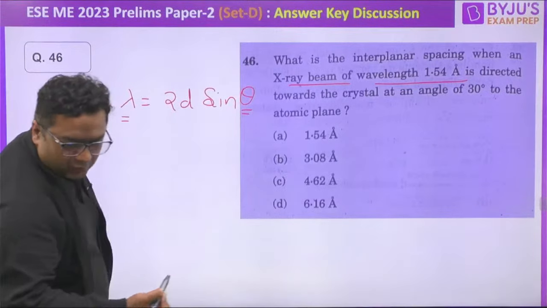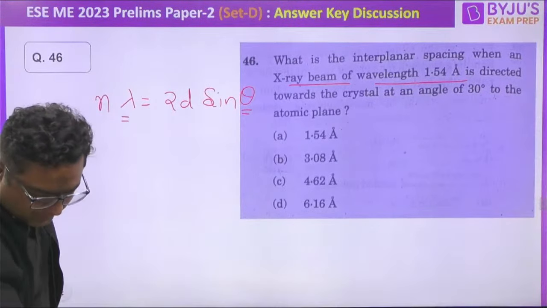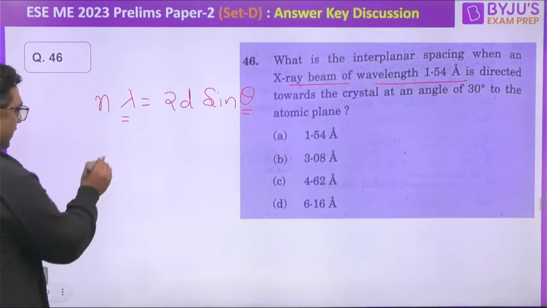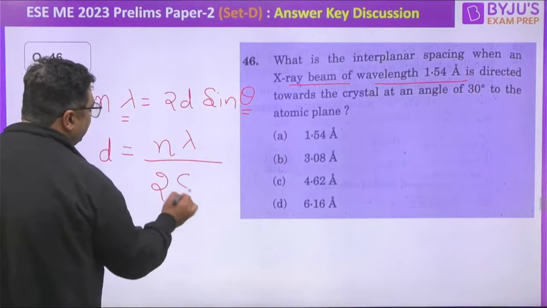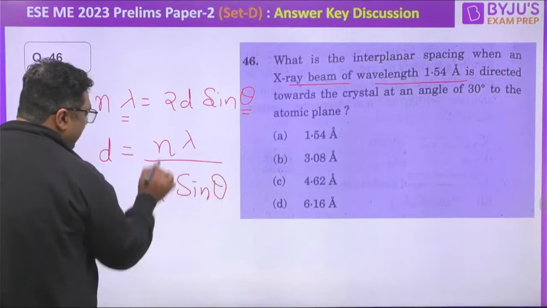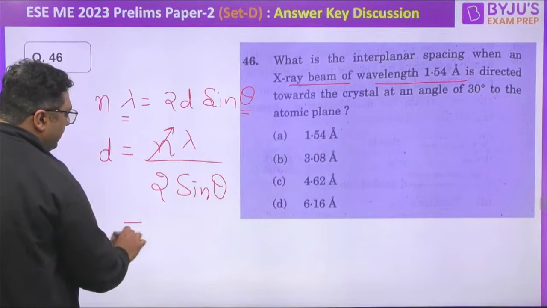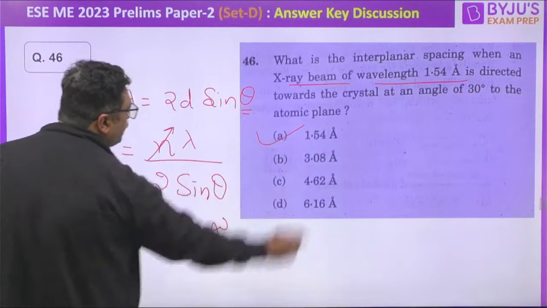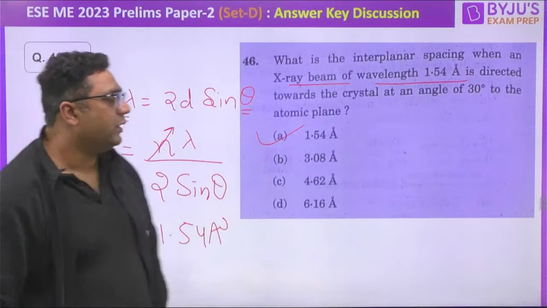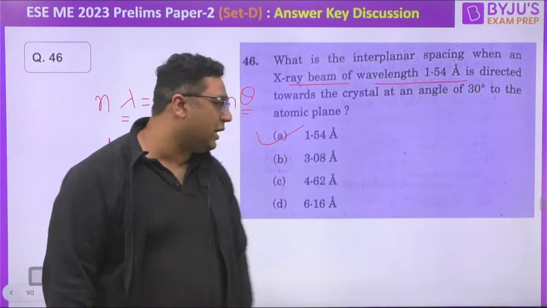So when you will be calculating it, I have done the calculation for you. So we need to find out the d. d is n lambda by 2 sine theta. So I would like to say assume n to be 1 and it will become 1.54 angstrom only. So the answer for this is going to be A once again. Okay, so I feel you are aware of this formula. Moving further.